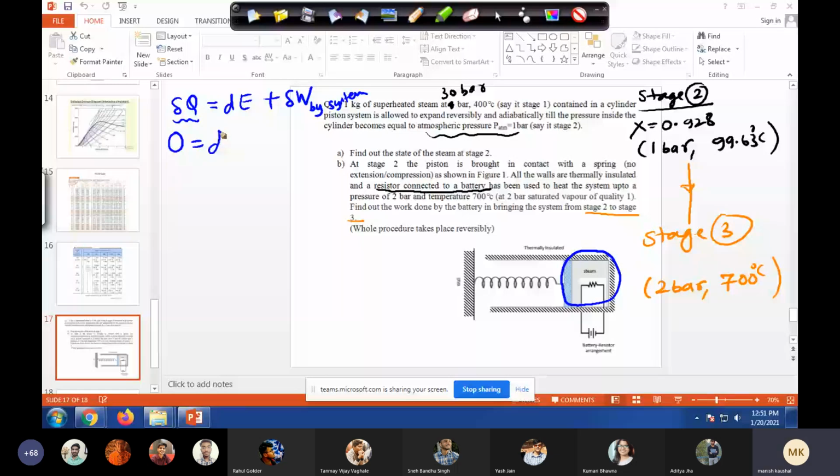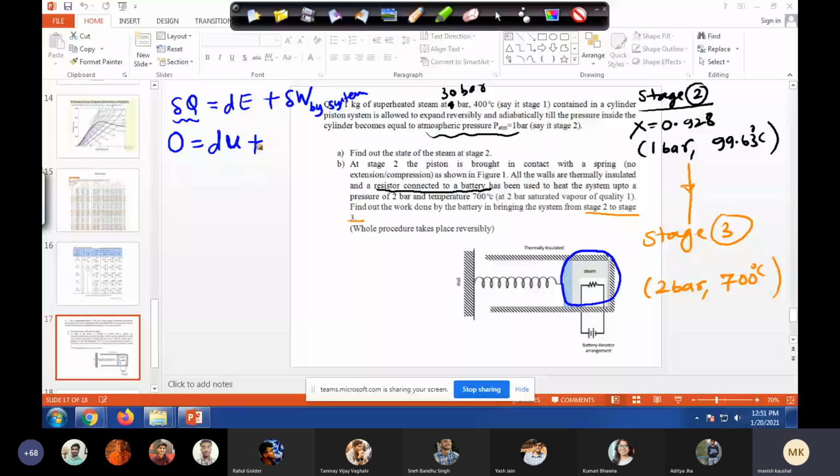I'm not including the spring in my system, remember, only this much. So then what will dU be equal to, which component will only appear, anyone? dU, right? Internal energy. The only thing you are changing is the internal energy of the gas, nothing else in this problem. Plus, now work done by system. We have two things in our system: the resistor, or rather the resistor and battery system. When you say resistor, the battery is also there.